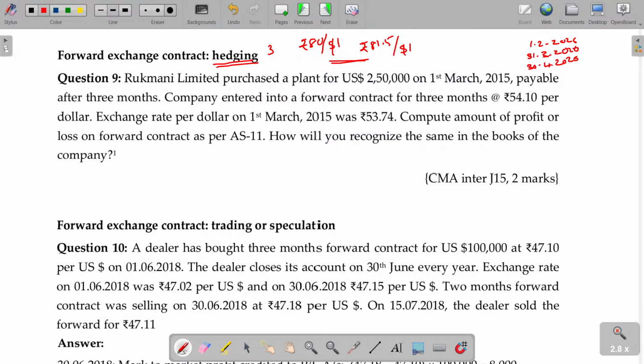Now you pay 1 rupee 50 paise excess for this period, and your year ends within it. So in this tenure, 2 months relate to the current period and 1 month relates to the next period. Then out of 1 rupee 50 paise, 1 rupee can be debited to the P&L account of this period, and another 50 paise can be debited to the next period.